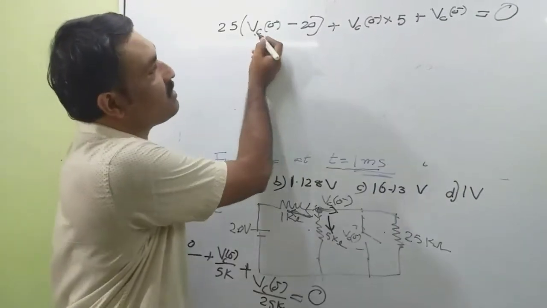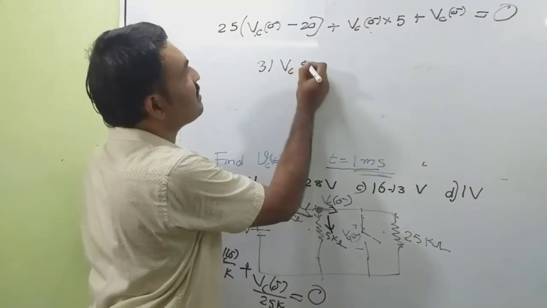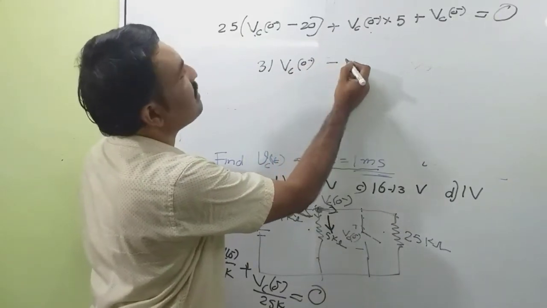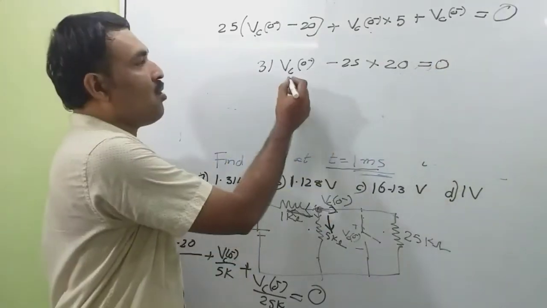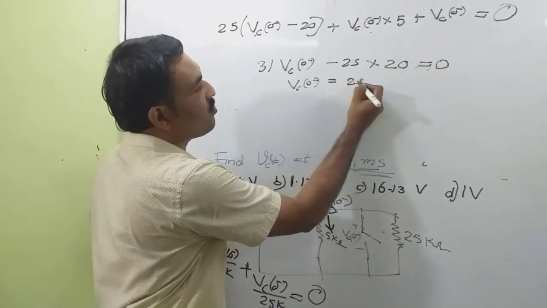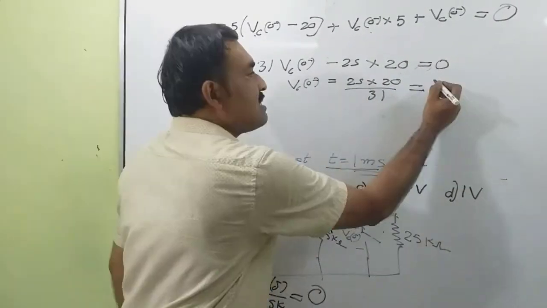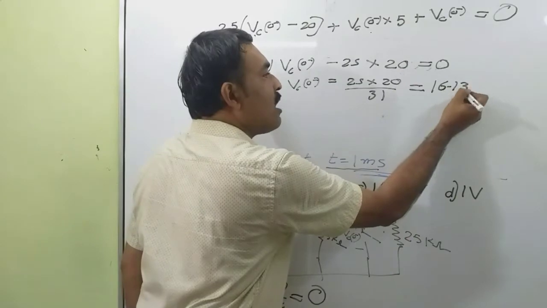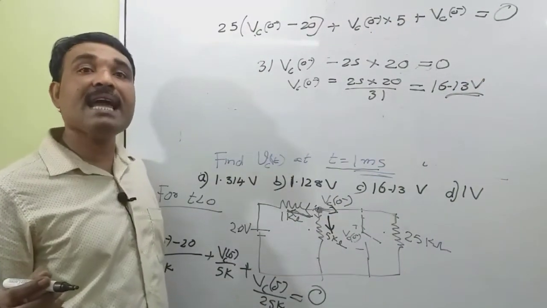So 25 plus 5 plus 1, that is 31 VC0 minus 25 into 20, equal to 0. Or VC0 minus is equal to 25 into 20 divided by 31, that is equal to 16.13 volt.